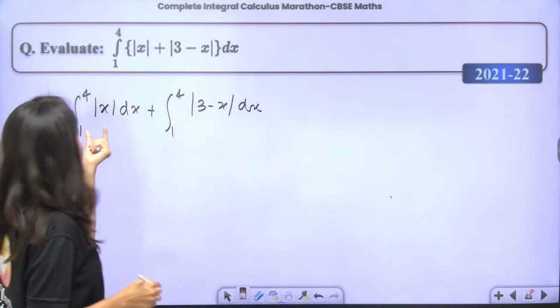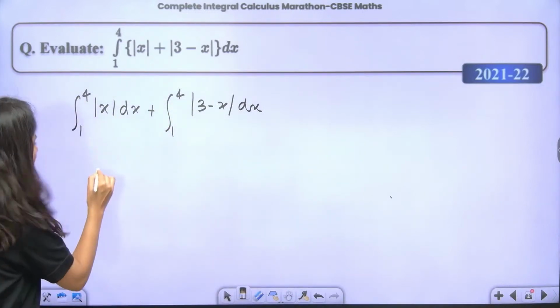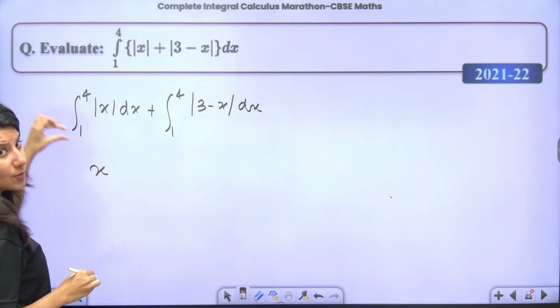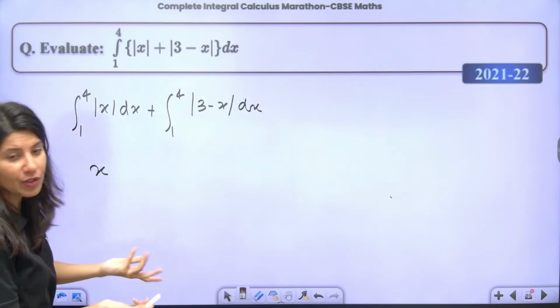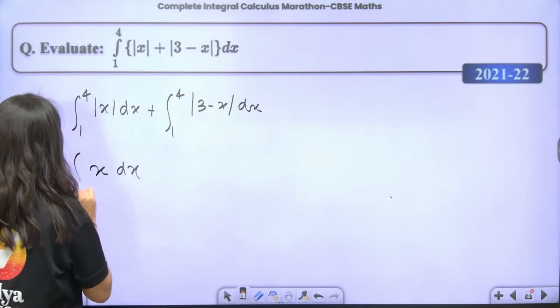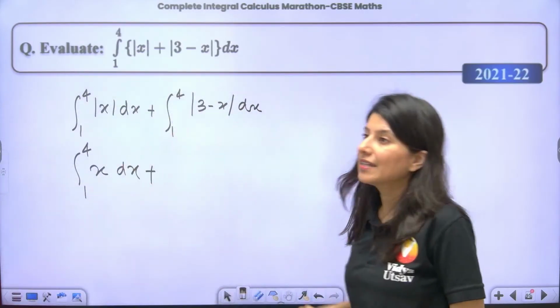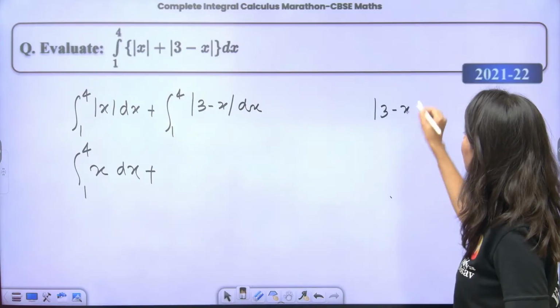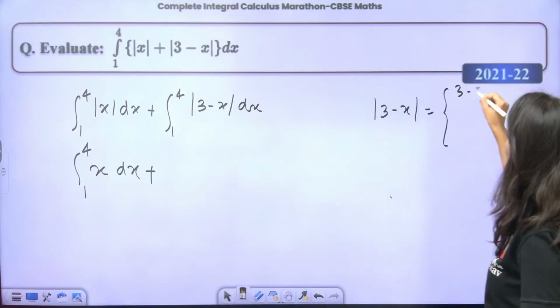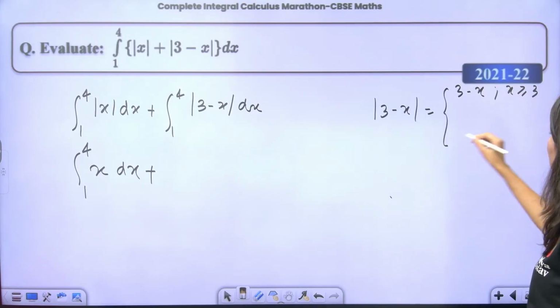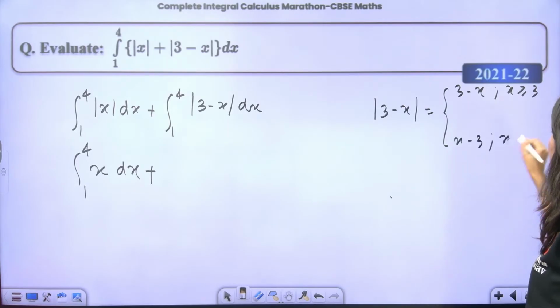Mod x becomes x when x is positive. Here x is from 1 to 4, that is positive, so x dx from 1 to 4. But for mod of 3 minus x, it is going to give you 3 minus x when x is less than or equal to 3, and x minus 3 when x is greater than 3.